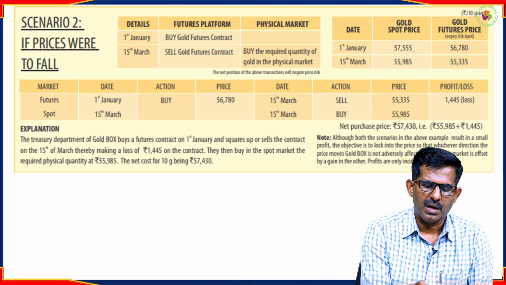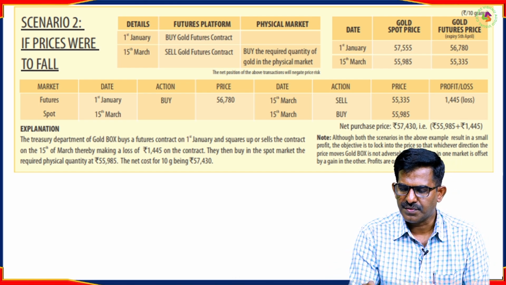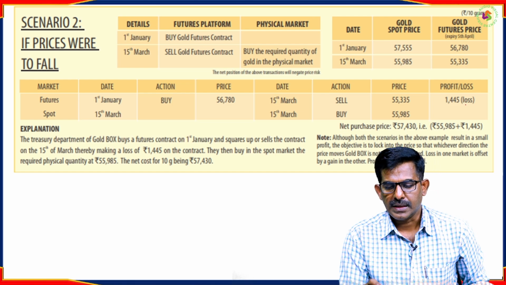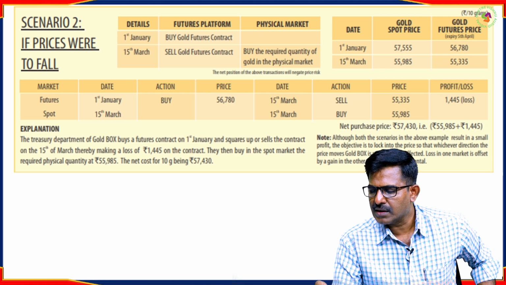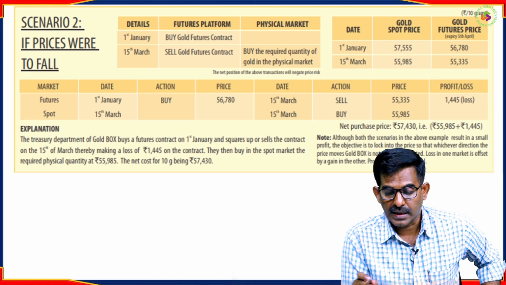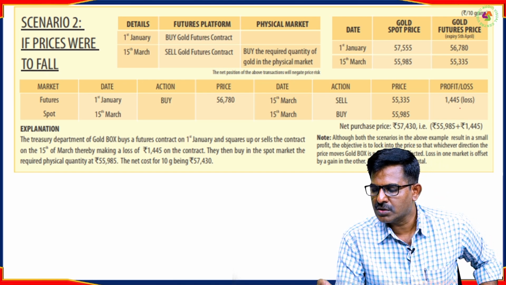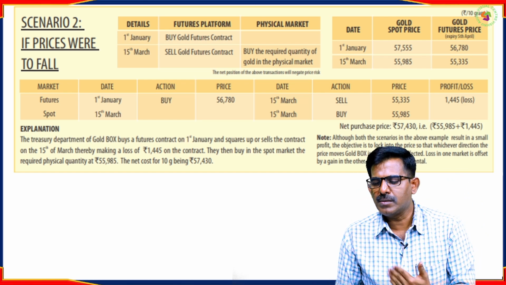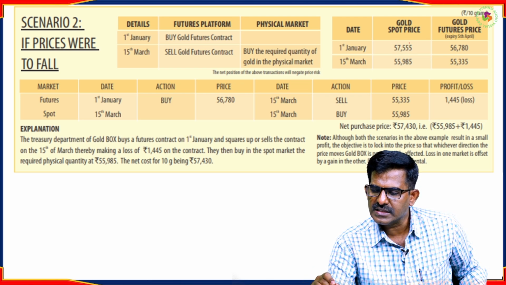It's given like this. On 1st January, he has to buy the gold at this particular price. This is the futures price. On 15th March, he has to take an opposite position by selling this futures contract at which price? 55,335. And what will be the net effect? He was supposed to buy at this price, but the price has fallen, with which he will get a loss of how much? 1,445. And he got benefited. What is it that he got benefited? If at all he buys the gold in the market on 1st January, he has to buy it at this price.